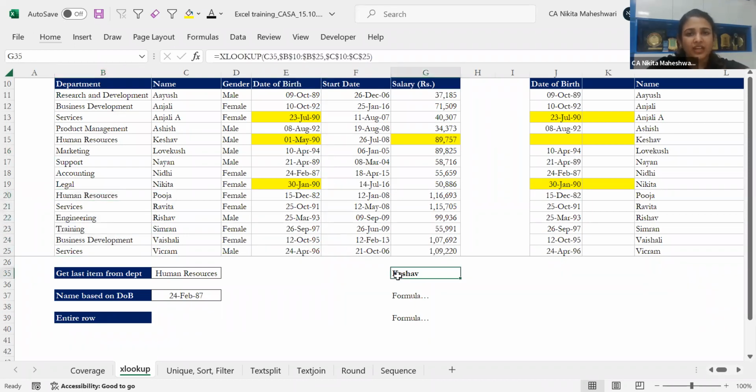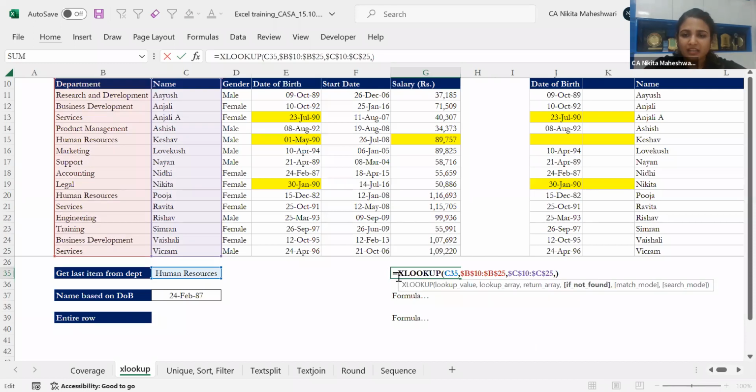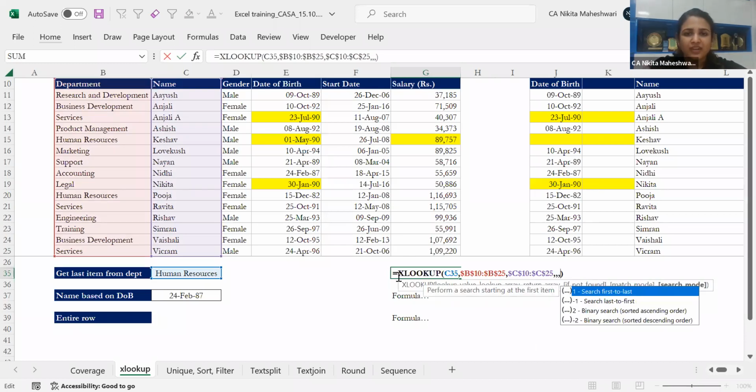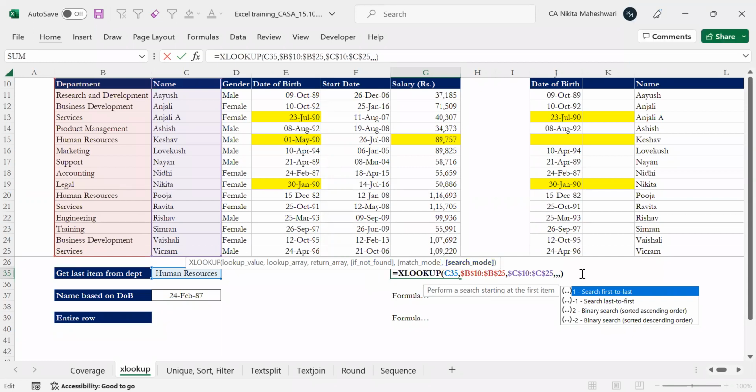In this case, what I'll have to do is amend my XLOOKUP. I'll simply select the last option. See, Excel is very simple, giving you answers very simply. Whatever field you are typing in, it will bold that. So as soon as I want to go to search mode, I've put 3 commas over here and the search mode is activated. That means I've moved past match mode, I've moved past if not found, and I'm at the search mode. Excel is giving you all prompts.